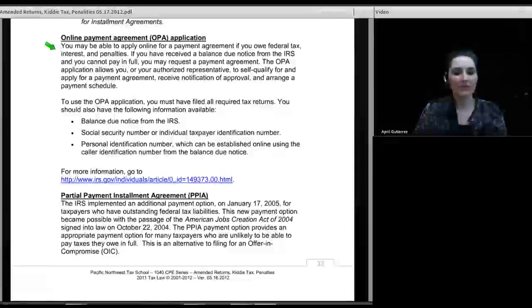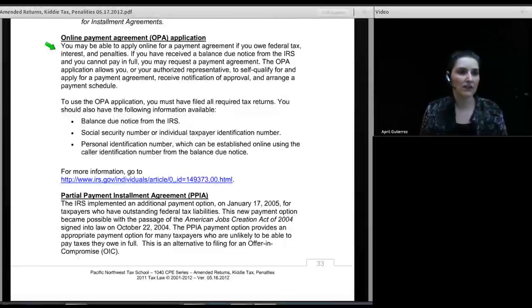Now, the online payment agreement application is another method of setting up. It's a little bit different than an installment agreement, and essentially what happens is you file your return and you find out, well, obviously when you file it, you know you don't have the money to pay. But you might have it in a few months or a few weeks. You don't really need or want to set up the 9465 installment agreement because you're going to have the money sooner than that. That's not what your option is.